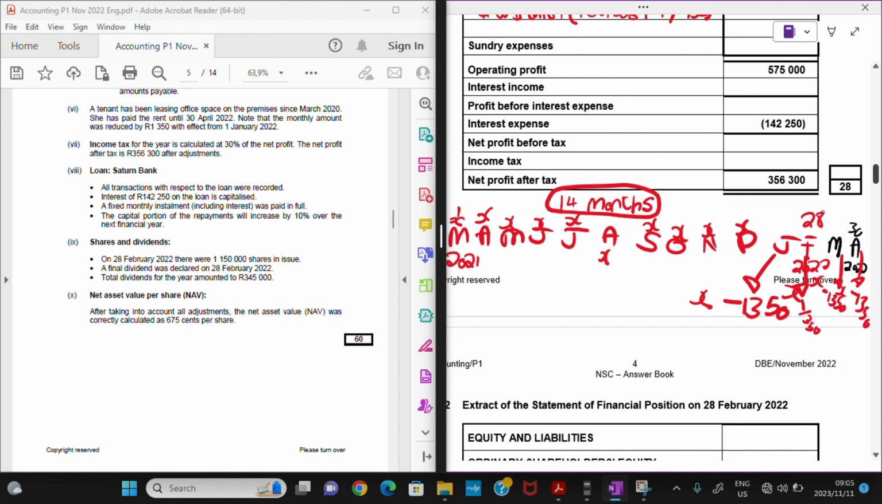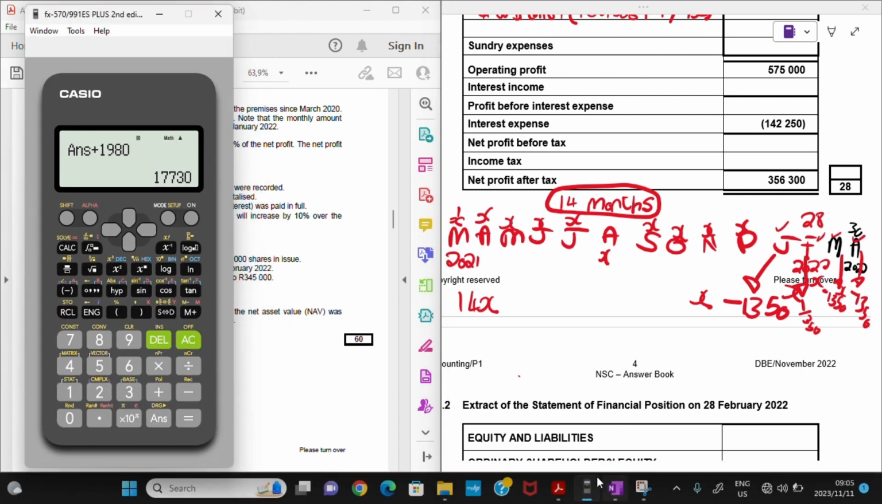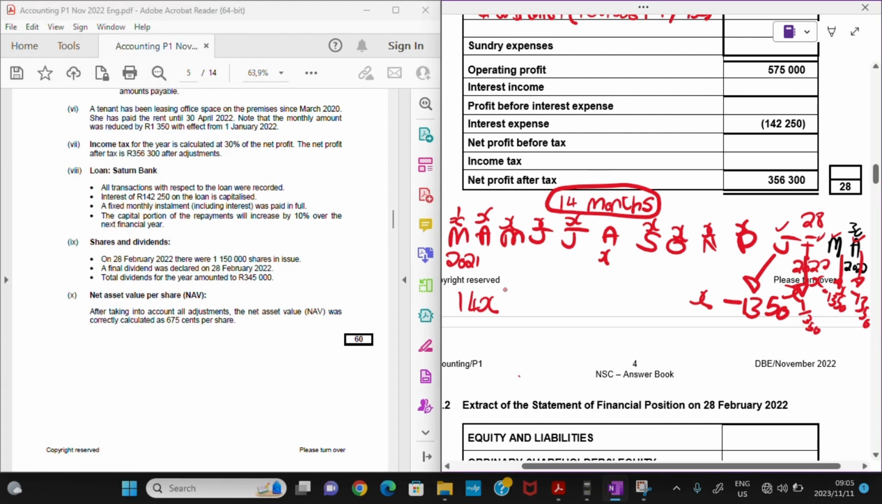And since we have 14 months, it's going to be 14X. And then we know we have a minus 1,350, right? But it's for how many months? It's from January until April. So that's 1, 2, 3, 4. So we must do the following: 1,350 multiplied by 4 months. How much is that? So it's actually 5,400. So we are going to have 14x minus 5,400.